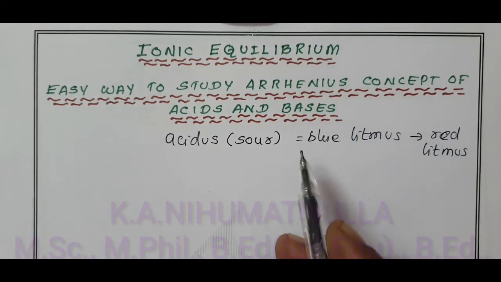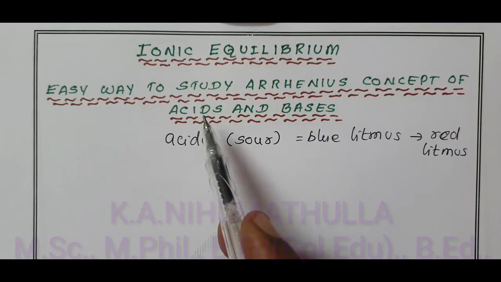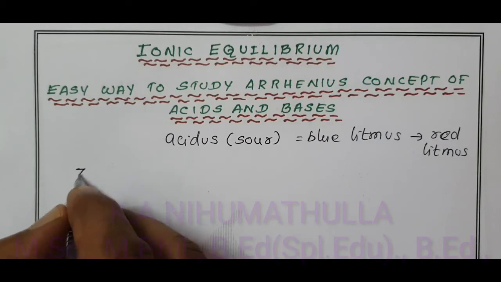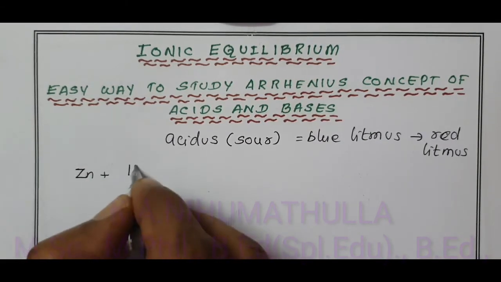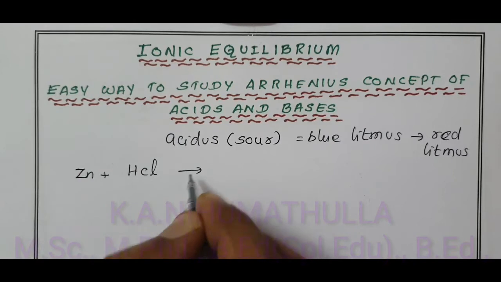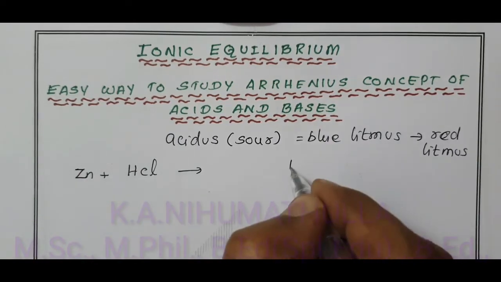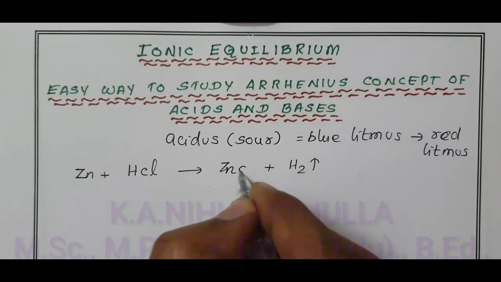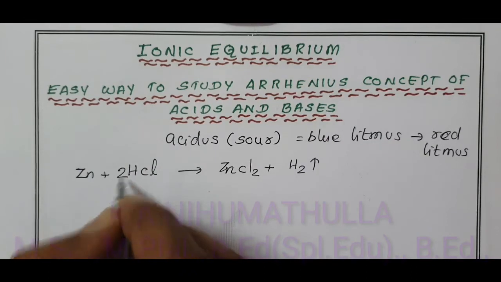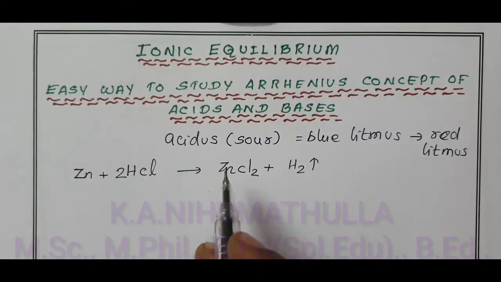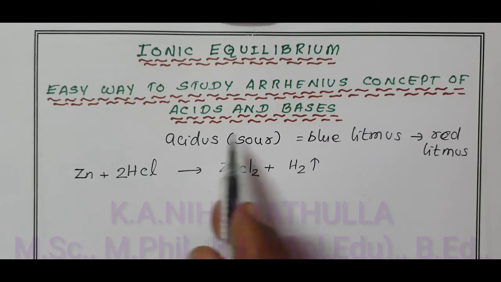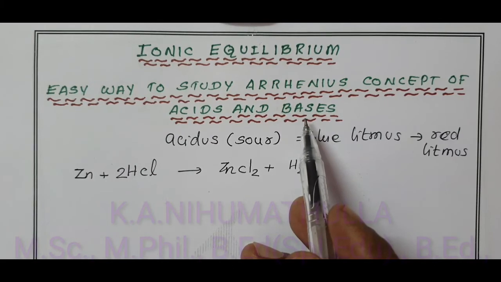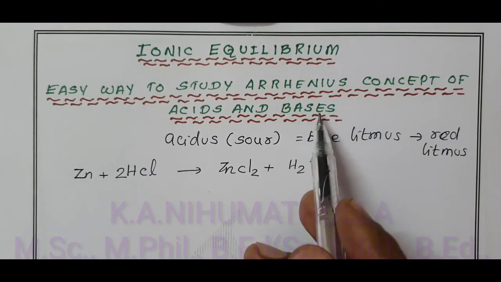And also, metals liberate hydrogen with acid. For example, when zinc is placed in a solution of hydrochloric acid, the zinc liberates hydrogen from the dilute acid and forms the salt zinc chloride, ZnCl2. In lower classes, you may have studied these common properties. Like that, bases are bitter to taste and turn red litmus into blue litmus.